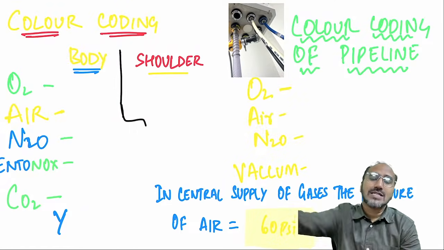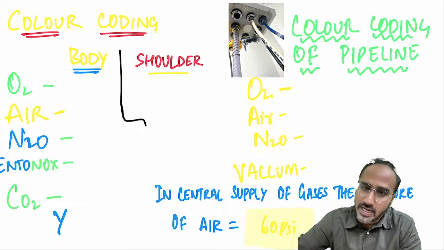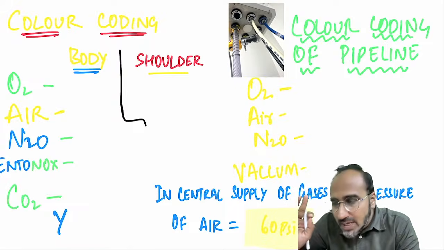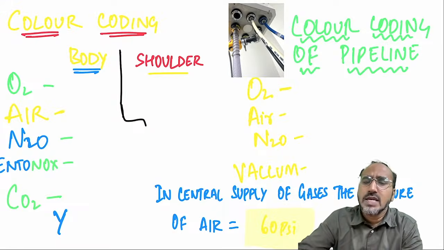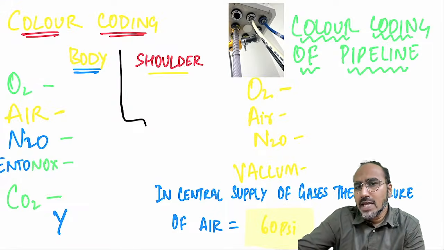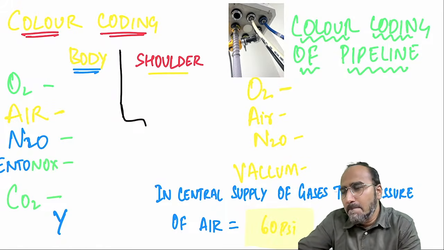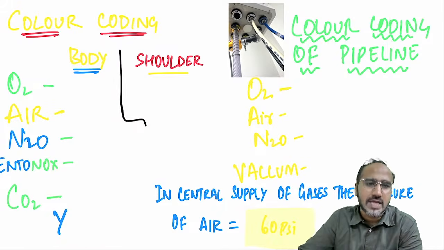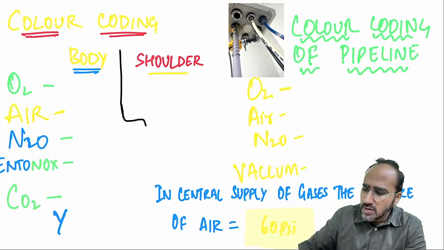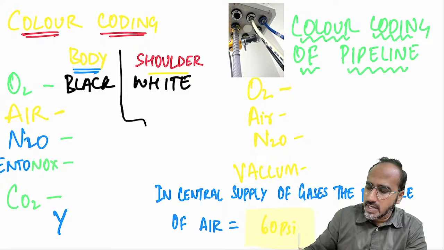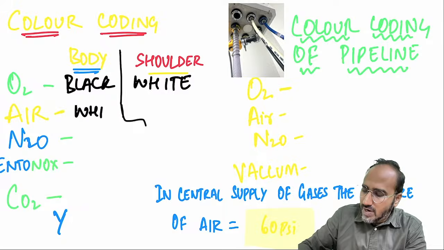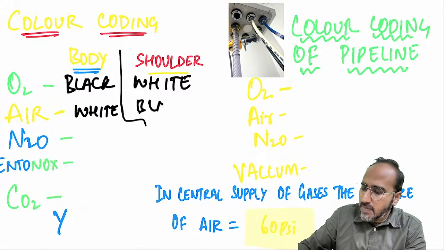Now guys, these cylinders are given different color coding in order to identify the gas which is present in it. Oxygen is basically a bodyguard for us during anesthesia. If you keep a bodyguard with you after you become a big doctor, he will wear a black uniform with white shoulder coupling. So oxygen is like a bodyguard to us. So oxygen cylinder color would be what guys? It would be black body, white shoulders. Air cylinder color would be what guys? Opposite of oxygen, that is white body and black shoulders.